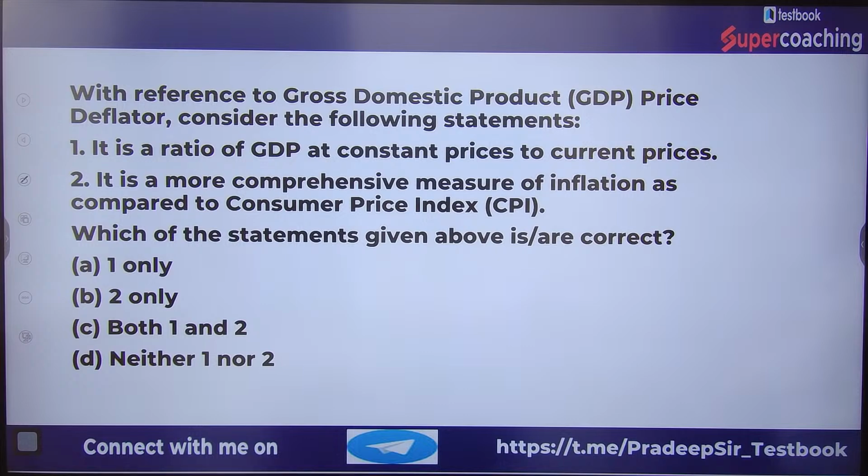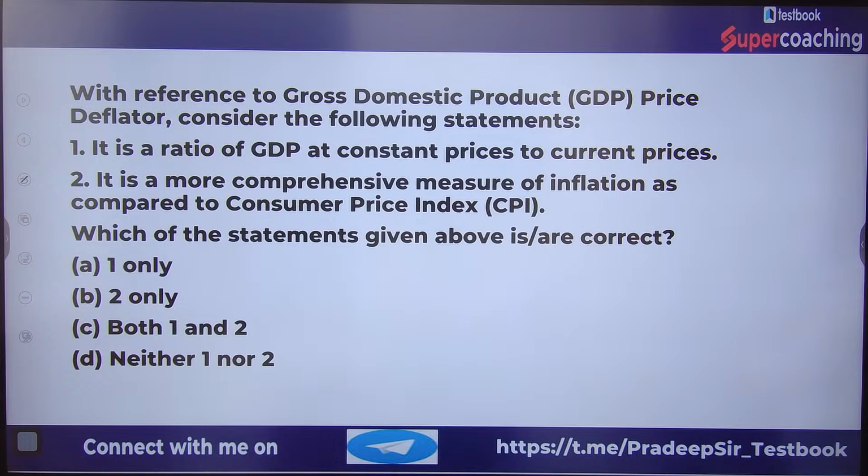The very first statement: it is the ratio of GDP at constant price to current price. Second statement: it is a more comprehensive measure of inflation as compared to consumer price index. Which of the statements given above is or are correct? They are asking about the GDP deflator. So just go through this question and let me know the answer.